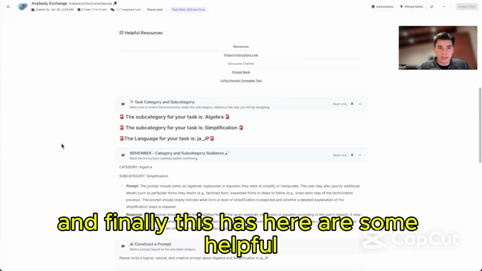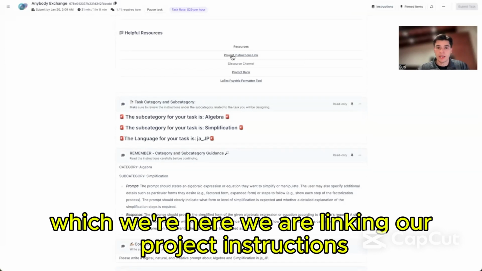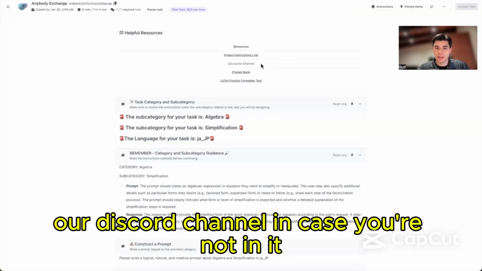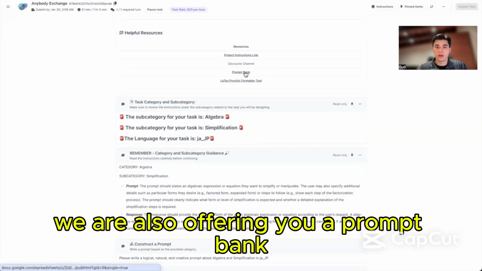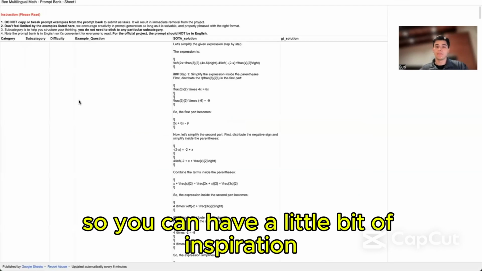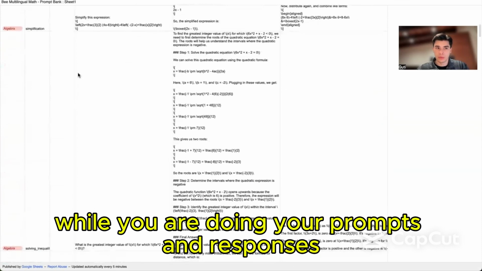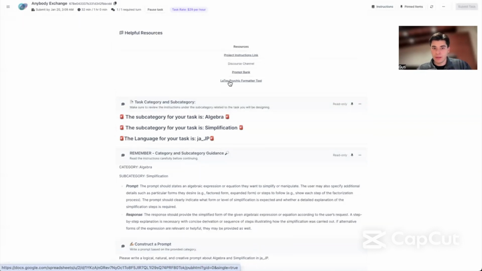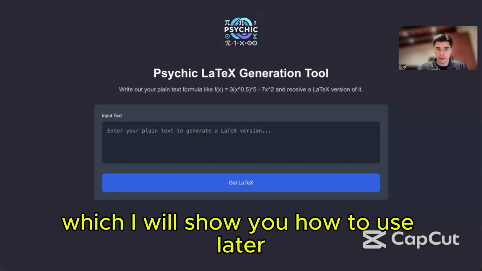And finally, here are some helpful resources that might help you during your task, in which we are linking our project instructions, our Discord channel in case you're not in it, so you can open it and join. We are also offering you a prompt bank so you can have a little bit of inspiration while you are doing your prompts and responses. And we are providing you with a LaTeX formatter tool, which I will show you how to use later.